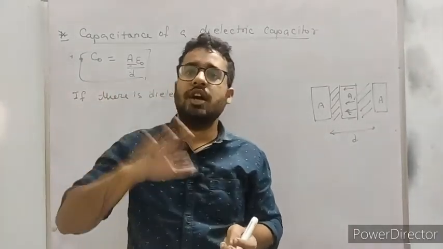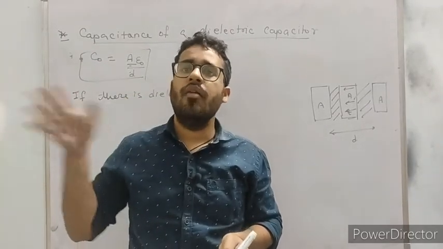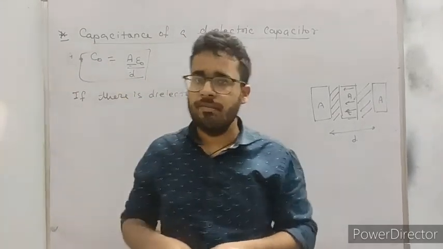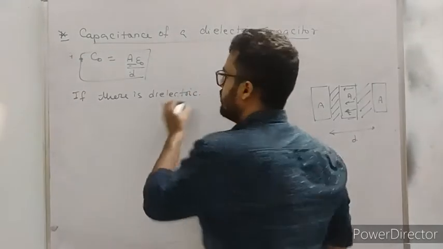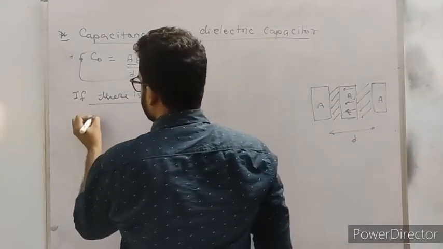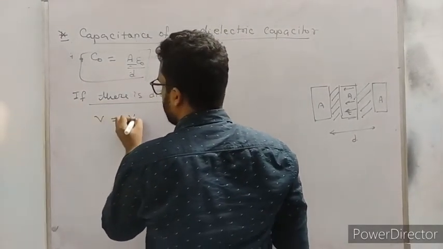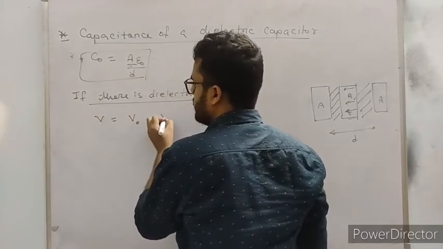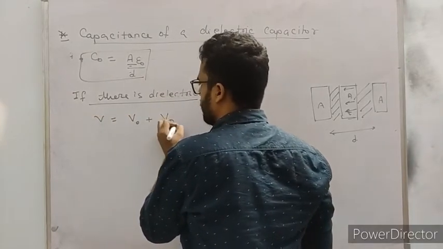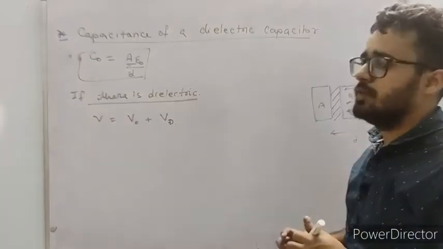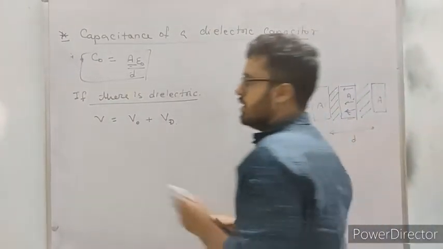Remember this, जहाँ जहाँ electric field वहाँ वहाँ potential. So there will be two potentials, first in space, second in the dielectric.